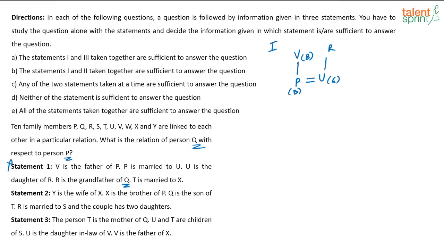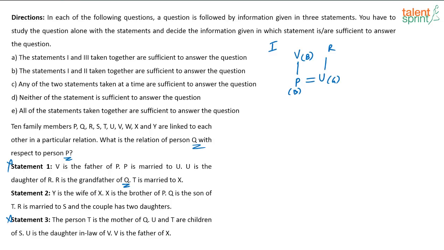Similarly, if you look at statement 3 now, the person T is the mother of Q, U and T are children of S, U is the daughter-in-law of V and V is the father of X. Again, the gender of Q is not mentioned here. So obviously, using statement 3 alone also, I am not able to arrive at the answer. So the answer has to be something else.